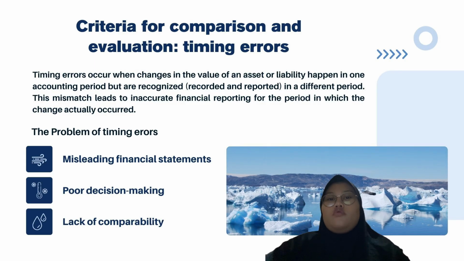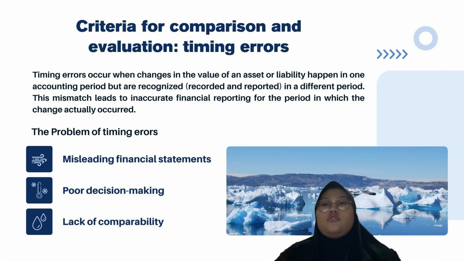Timing errors, what are they? A timing error happens when something changes in value now, but the company reports it later. This makes the financial report wrong for the period it happened. Why it matters? First, reports can be misleading. Second, people make bad decisions based on wrong info.